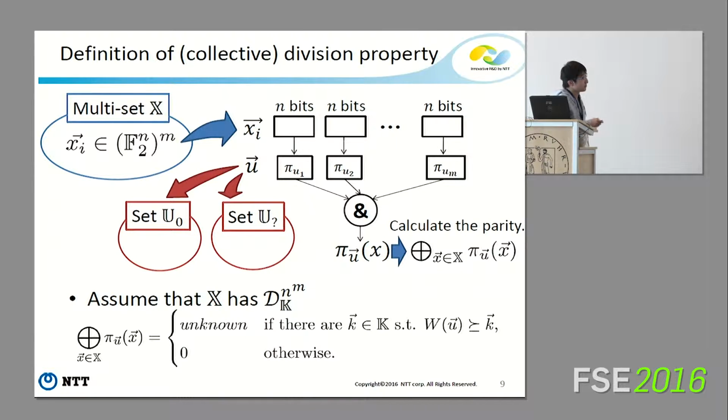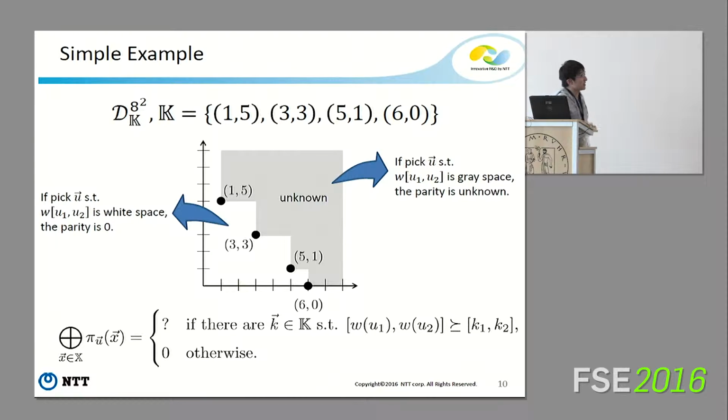We prepare a vector u, divide it into U_0 or U_?, and evaluate whether u belongs to U_0 or U_?. In this case, assuming X has the division property D^k_{n^m}, the parity is unknown if there is k such that the Hamming weight of u is greater than or equal to k, otherwise 0. This is a very simple example. Now the division property is D^k_{8^2}.